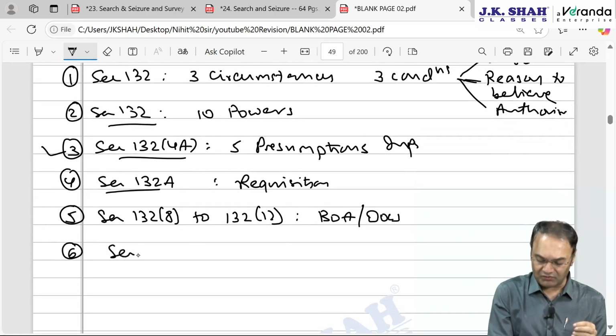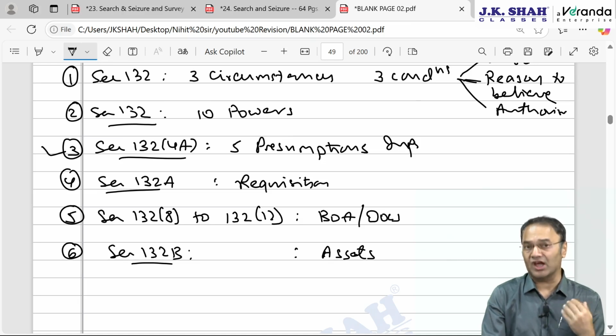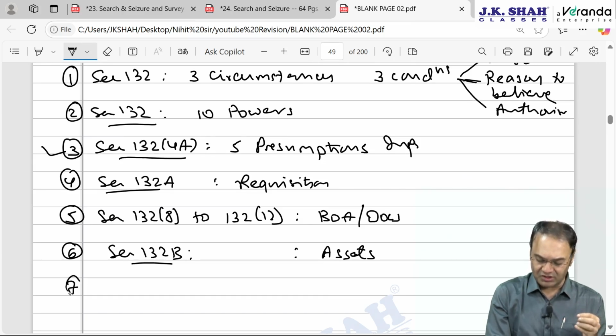Thereafter, we came to section 132B, which is the manner of utilization of assets which are seized or requisitioned as a result of search. Requisition itself is an unimportant point, but there is a reference to requisition every now and then in a couple of sections of this chapter as well as a couple of upcoming chapters. Therefore, you should know what requisition is. We discussed it earlier.